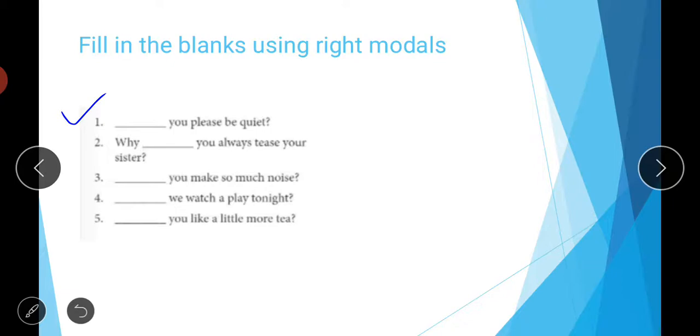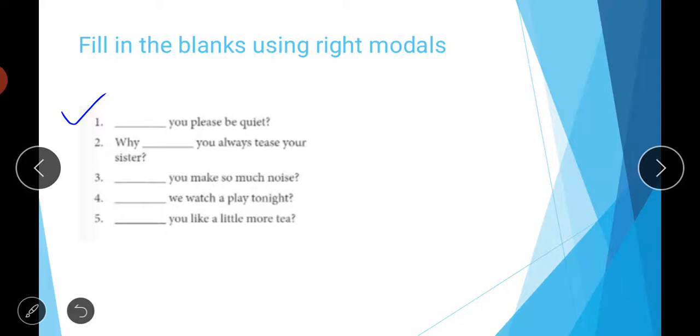Then third is, dash you make so much noise. So, should you make so much noise. And in fourth, dash we watch a play tonight. Can we watch a play tonight. And in fifth, dash you like a little more tea. Would you like a little more tea.